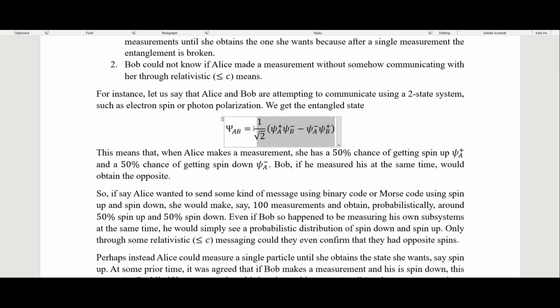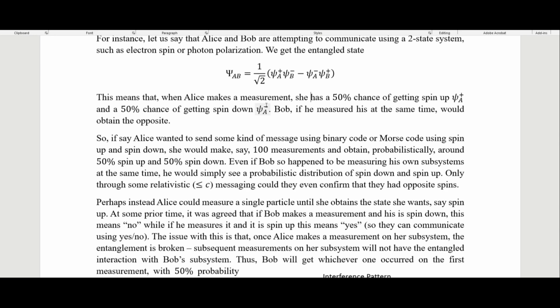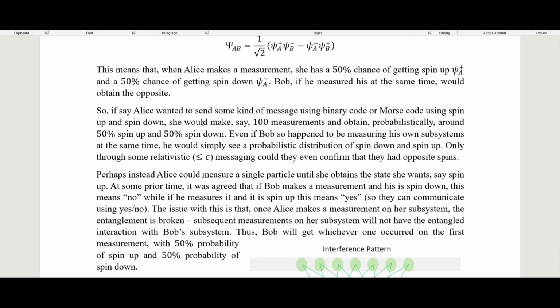So this would be our entangled state right here. If Alice gets spin up, Bob gets spin down, and if Alice gets spin down, Bob gets spin up. So this means that when Alice makes a measurement, she has a 50% chance of getting spin up and a 50% chance of getting spin down, and Bob, if he measured his system at the same time, would obtain the opposite. So if, say, Alice wanted to send some kind of message using like binary code or Morse code or